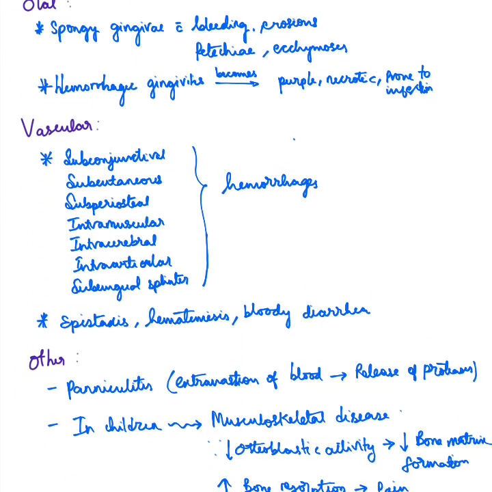Coming to oral features, spongy gingivae with bleeding and erosions, petechiae and ecchymosis can be seen. In severe cases, hemorrhagic gingivitis, which later becomes purple, necrotic and prone to infection, can also occur. Coming to vascular manifestations, hemorrhages occur that are subconjunctival, subcutaneous, subperiosteal, intramuscular, intracerebral, intraarticular and even subungual splinter hemorrhages. Epistaxis, hematemesis and bloody diarrhea can also be seen.